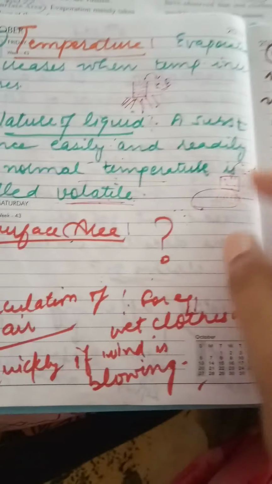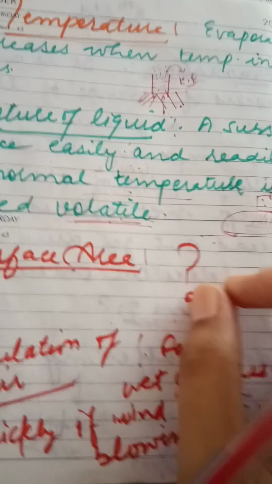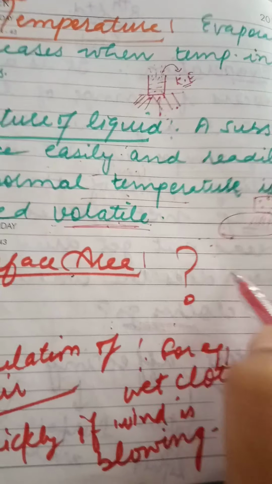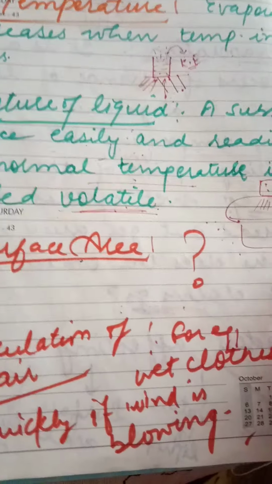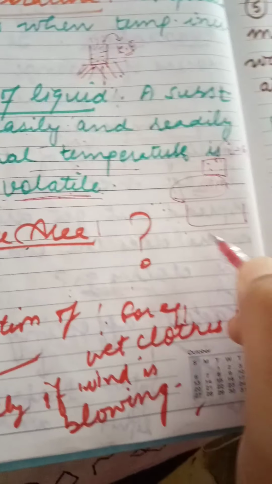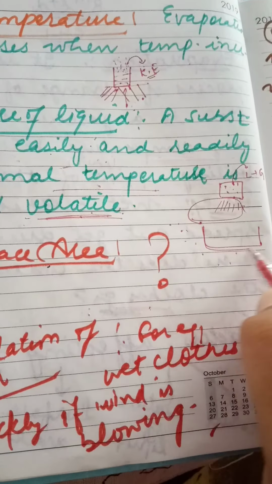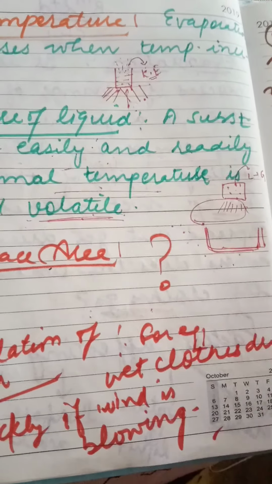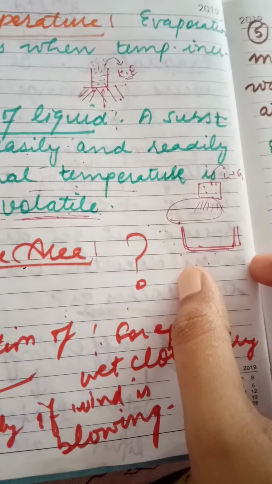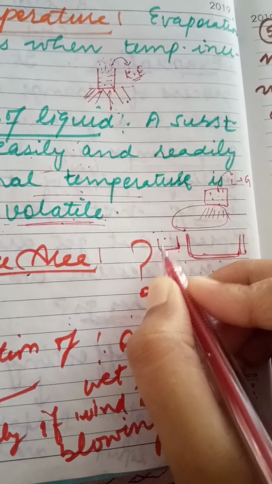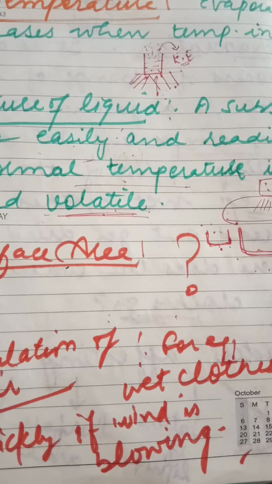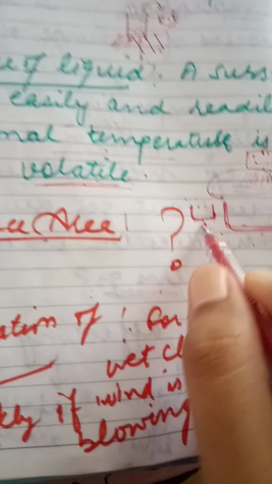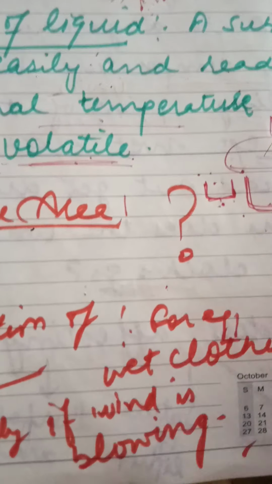Next one is the surface area. We know that evaporation mainly takes place at the liquid surface. So if the surface area is large, the rate of evaporation is large. If the surface area is more, the rate of evaporation will also be more. And if the surface area is less, the rate of evaporation will also be less, for any liquid.